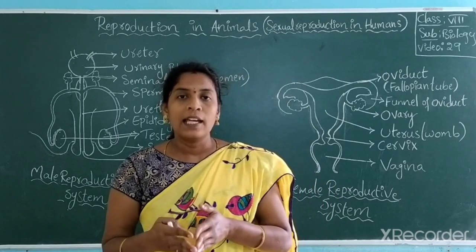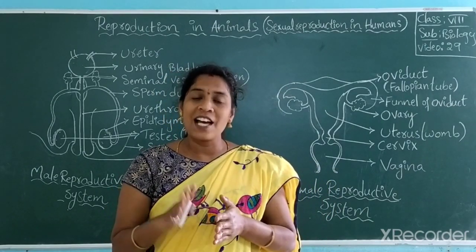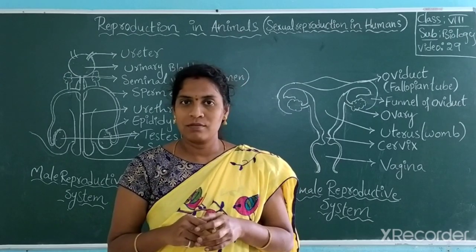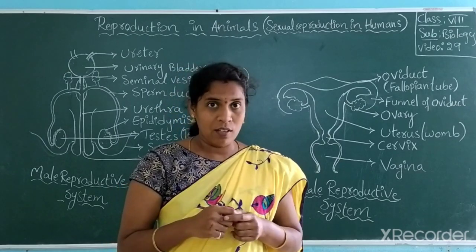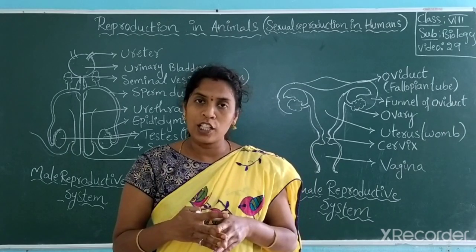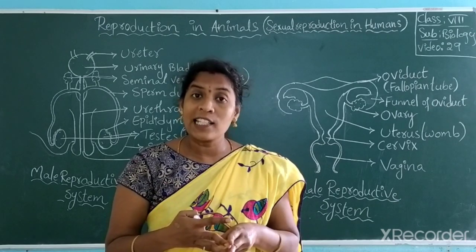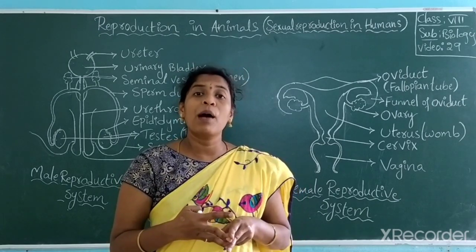Got it? In multicellular organisms, we recognize organisms as unisexual or bisexual. I asked a question: what is a bisexual organism? A bisexual organism is the earthworm. Earthworm is a bisexual organism. It's also called hermaphrodite.